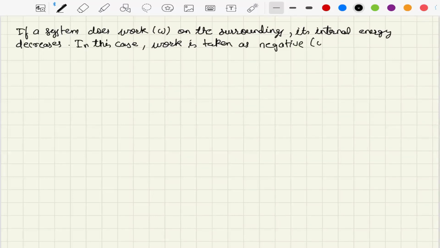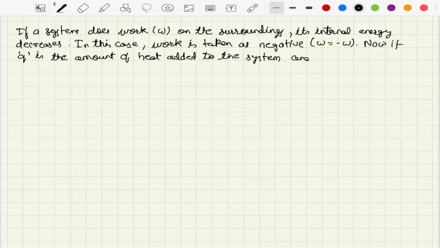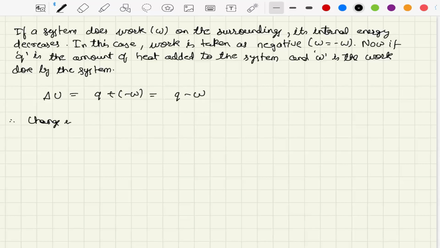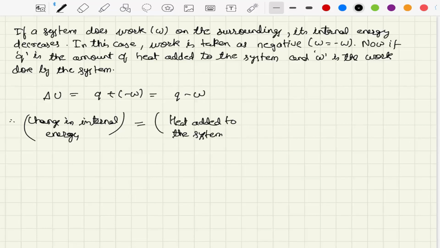That is W is nothing but minus W. Now if Q is the amount of heat added to the system and W is the work done by the system, then in that case I can write delta U is nothing but Q plus minus W, which is nothing but Q minus W. Therefore change in internal energy is nothing but heat added to the system minus work done by the system.